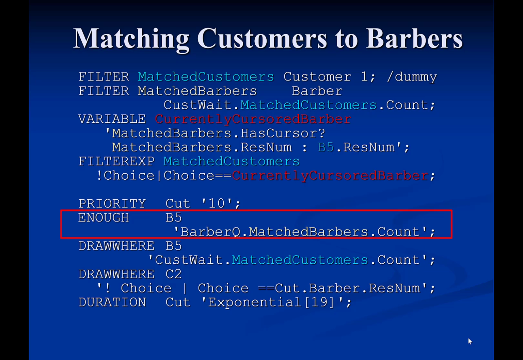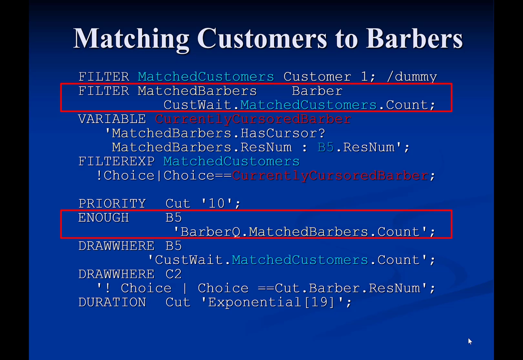The expression barberq.matchedbarbers.count returns the number of barbers in barber queue that belong to the subset barberq.matchedbarbers. The filter matchedbarbers creates this subset by cursoring each barber in the queue barber queue to determine whether it should be included in the subset.